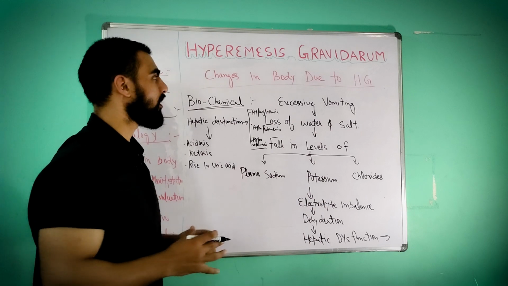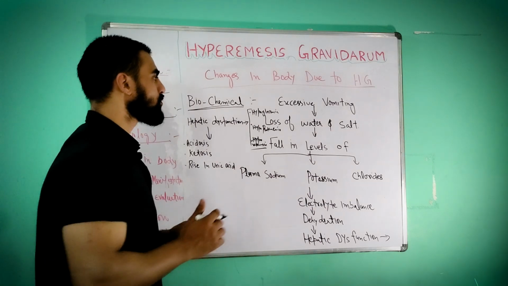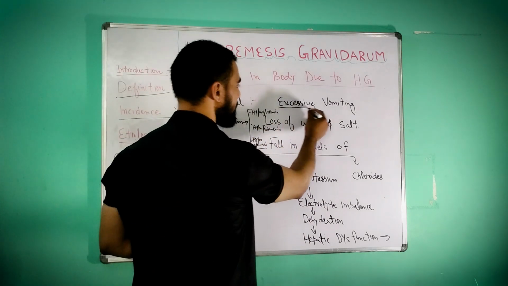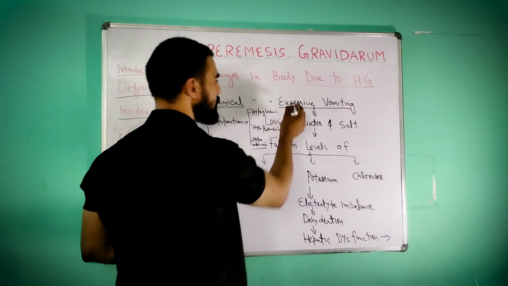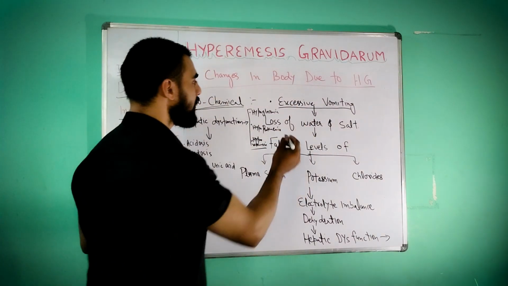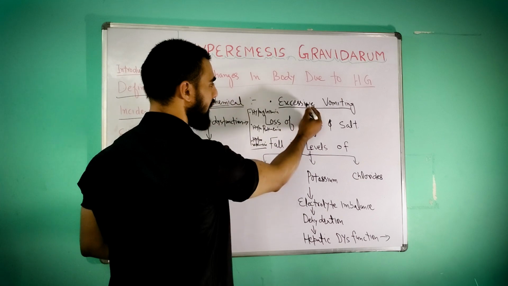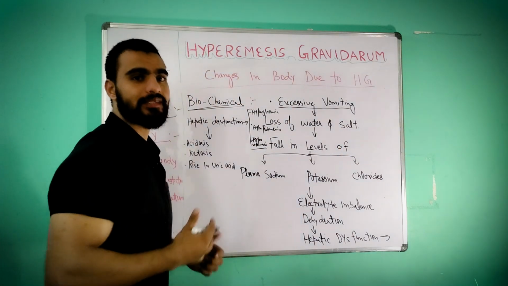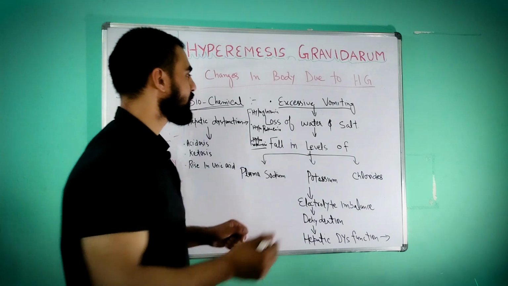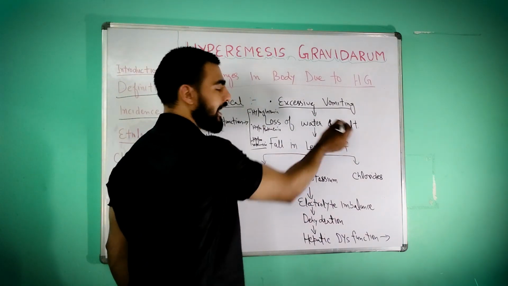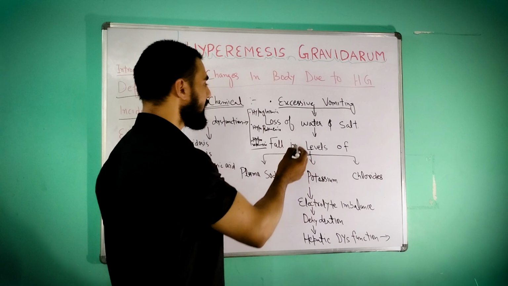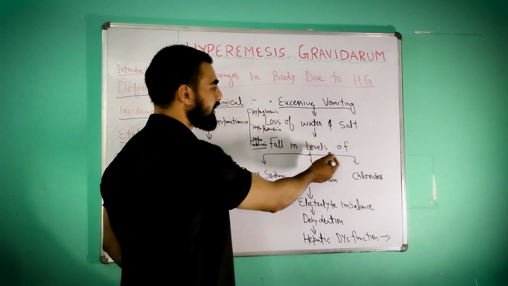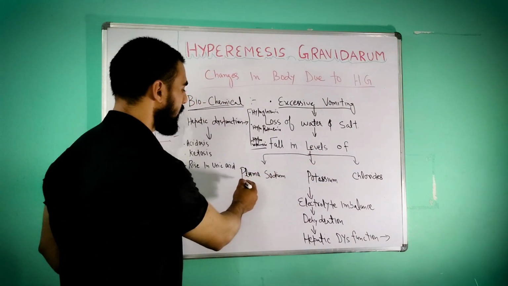What changes will occur in the mother's body? So first, excessive vomiting. Because of excessive vomiting, what will happen? Loss of water. Excessive vomiting leads to loss of water and salt. What salt? Then that will lead to a fall in the levels of plasma sodium,